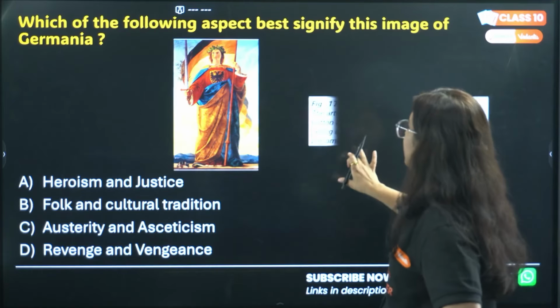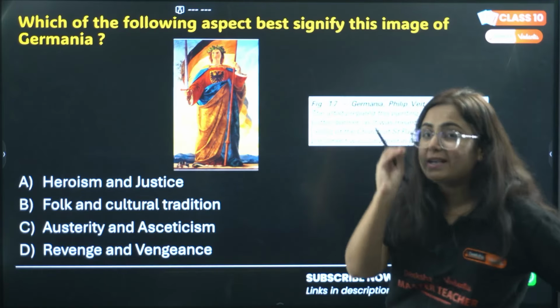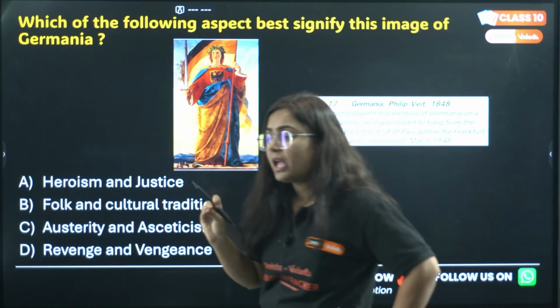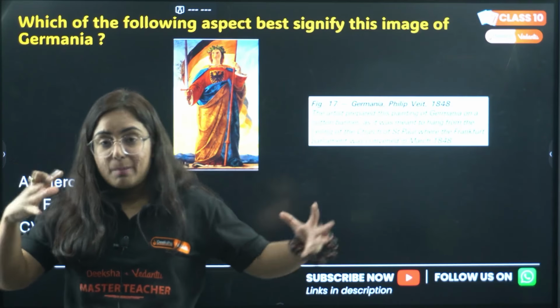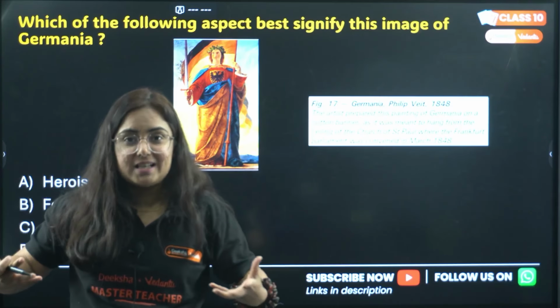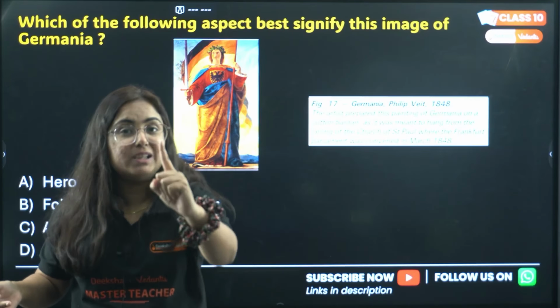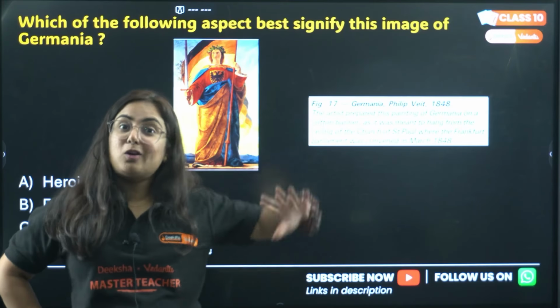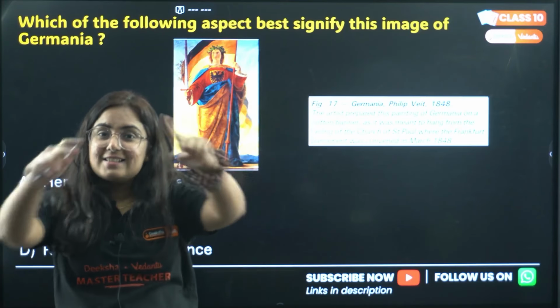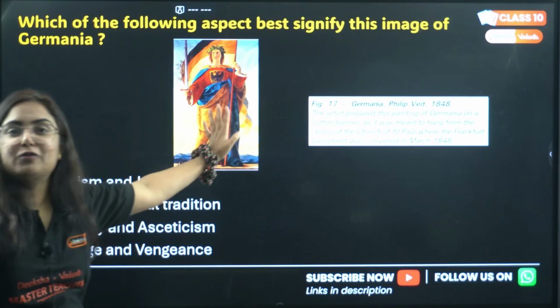This picture of Germania represents what? Heroism and justice. Do you know, one event is there in history, but I know that I'm clubbing so many events, you might be missing some, but I know you remember the Frankfurt Parliament. Have you noticed that picture on the wall of the Frankfurt Parliament? There lies an image, and that image was of Germania.